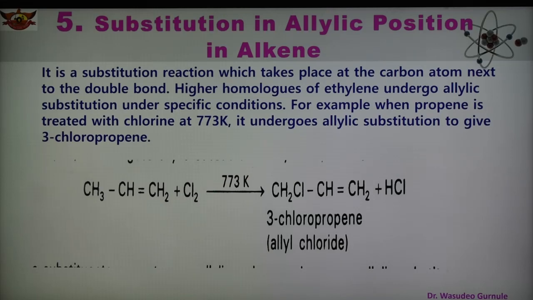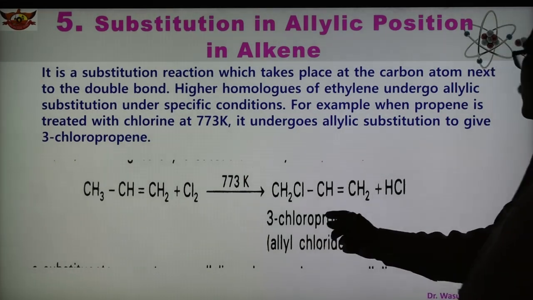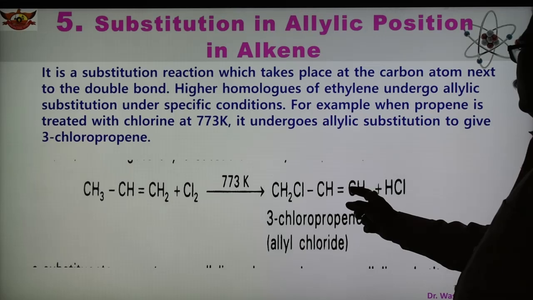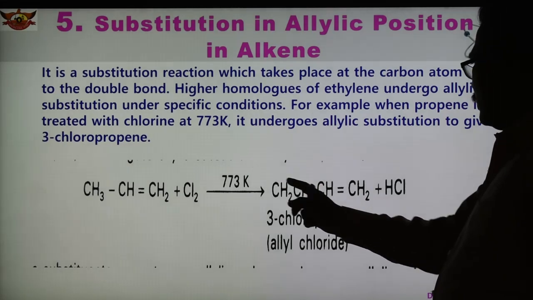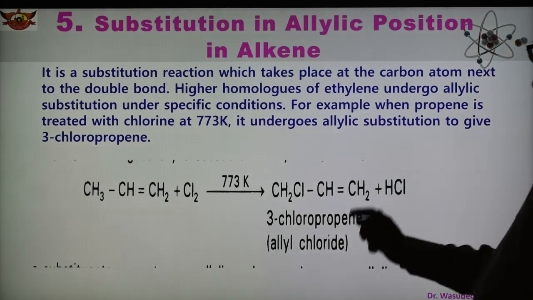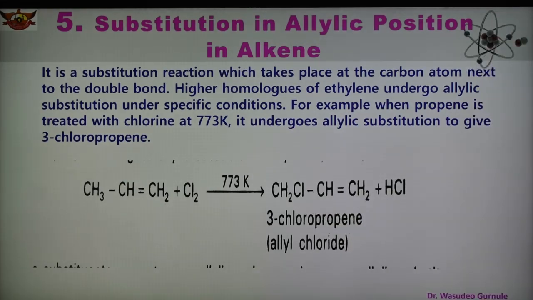For example, here when propene is treated with chlorine at 773 Kelvin, it undergoes allylic substitution and gives the product allyl chloride, also known as 3-chloropropene. So this is the allylic position. This is allyl chloride, and this is also known as 3-chloropropene. So 1, 2, 3, three carbons are there, and carbon number 3 has Cl. So 3-chloro and propene, also known as allyl. This is the group which is known as allyl chloride.